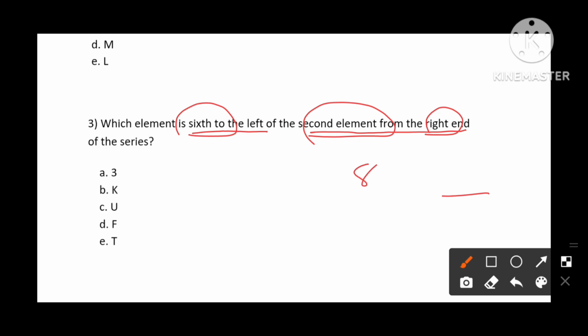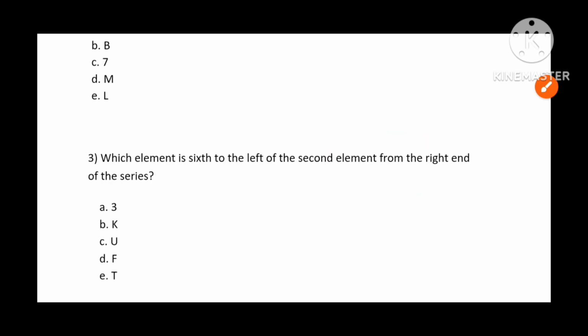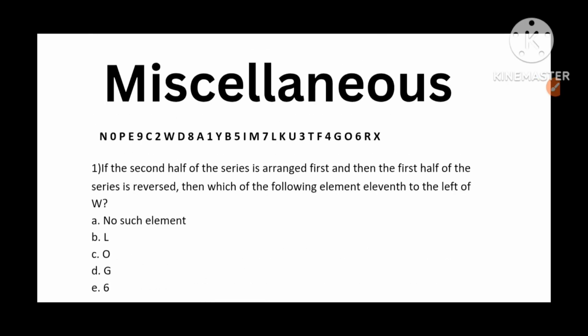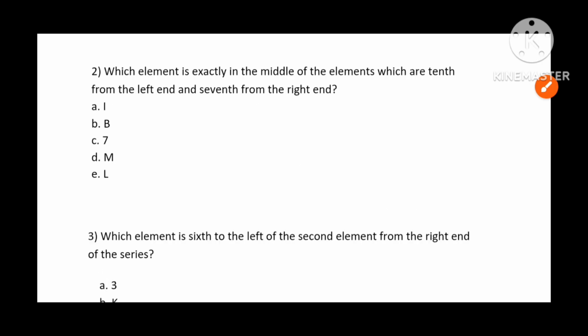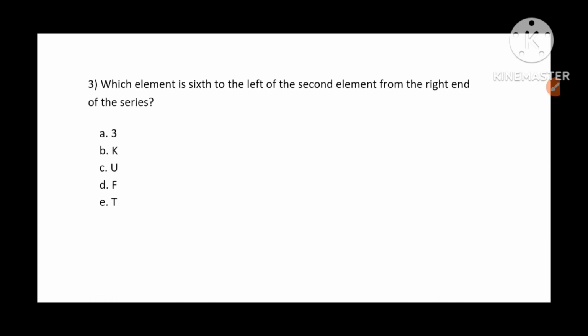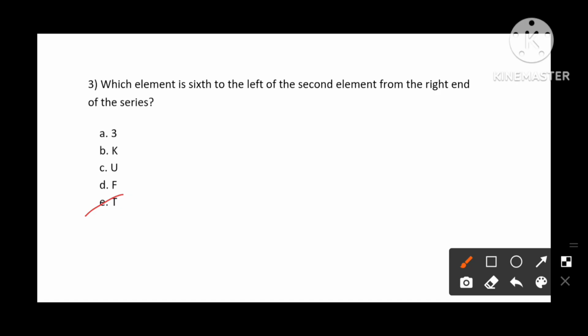So from right hand we need to find the 8th one. So let's check which is 8th one. We have 3 and T is the 8th one from the right hand. So answer will be T. Option E is the answer for this question.